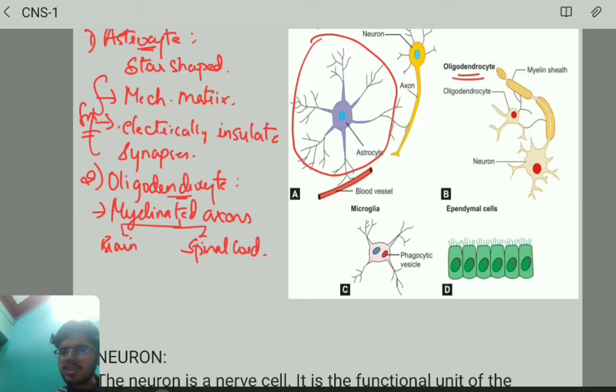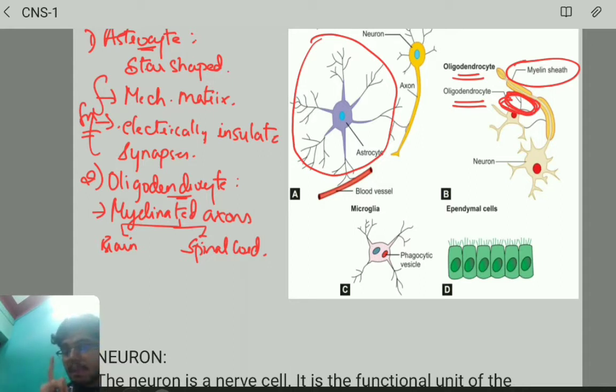Now what is the function of the oligodendrocyte? Listen carefully, the functions are very important. The oligodendrocyte wraps around so many axons, in close association with the myelin sheath. These processes wrap so many times to form the myelin sheath.